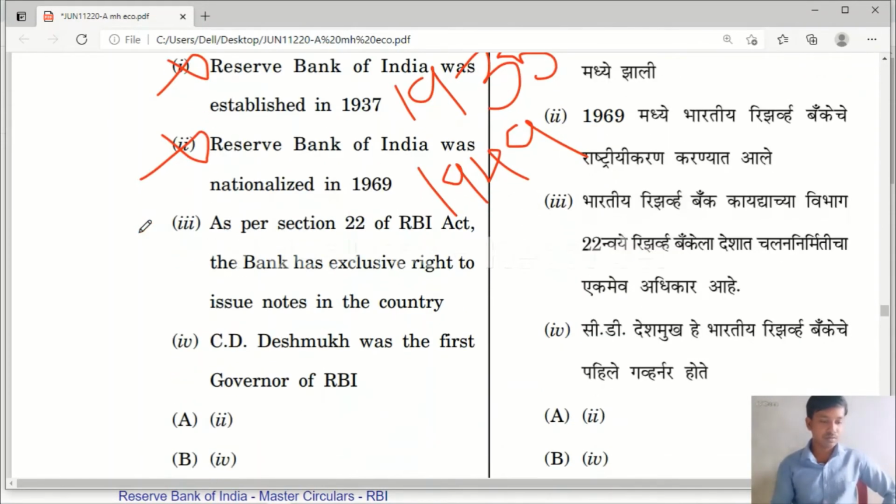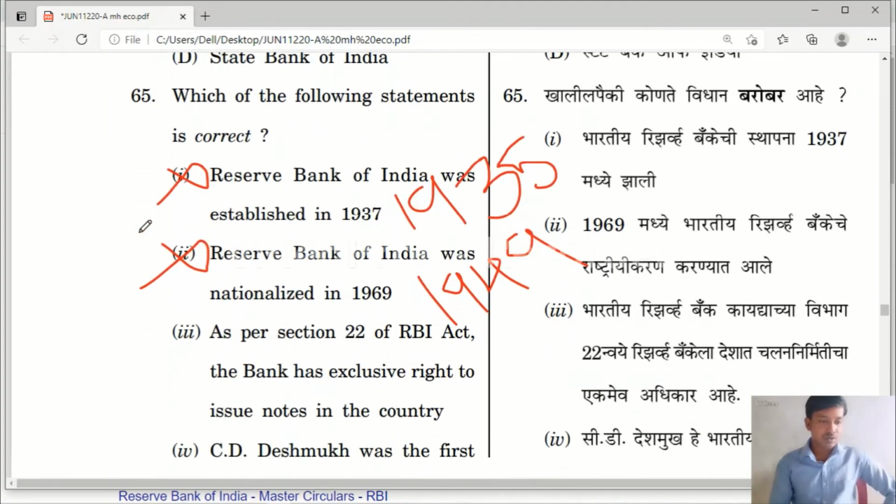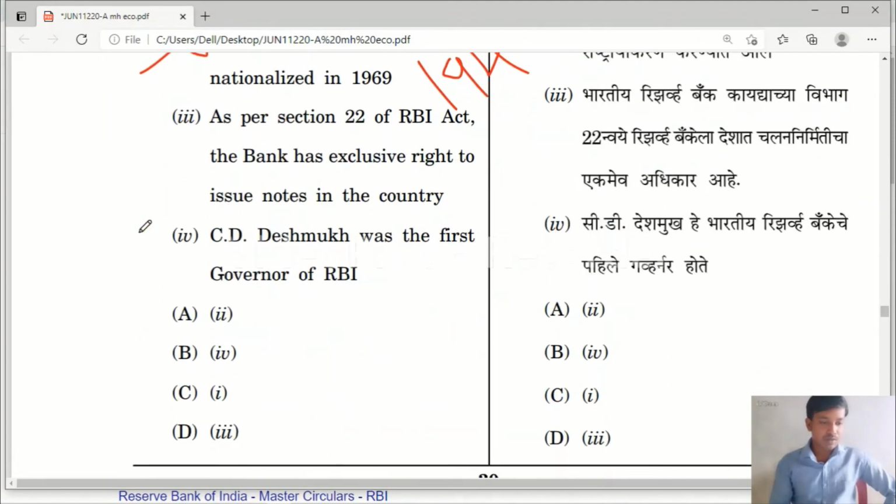Then the third statement: as per section 22 of the RBI Act, the bank has exclusive right to issue notes in the country. Yes friends, this is correct. And let us see the fourth one: C.D. Deshmukh was the first governor of RBI.